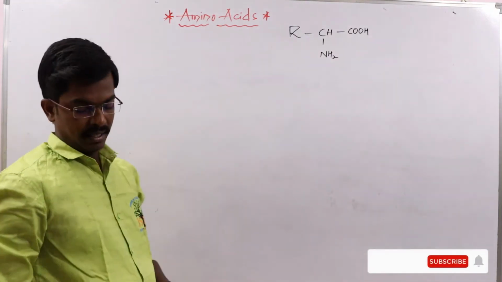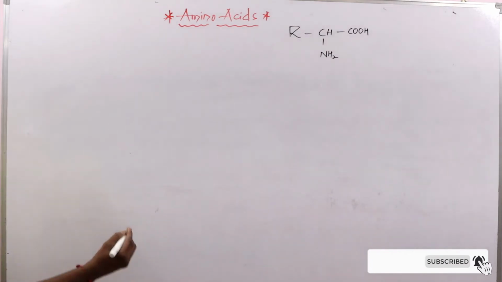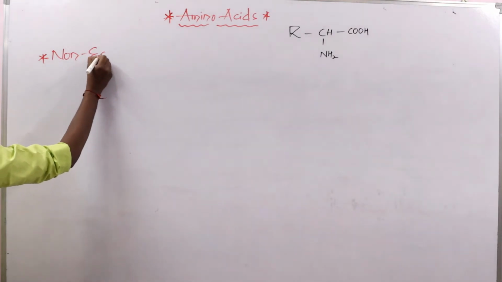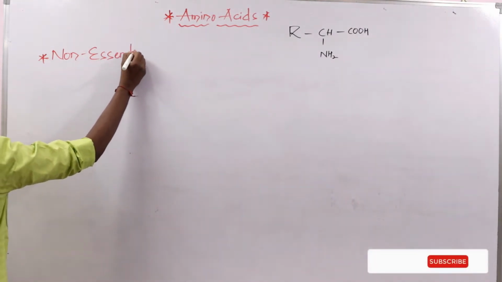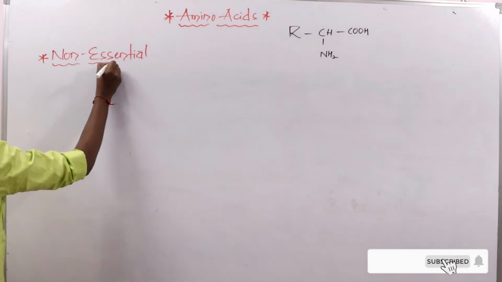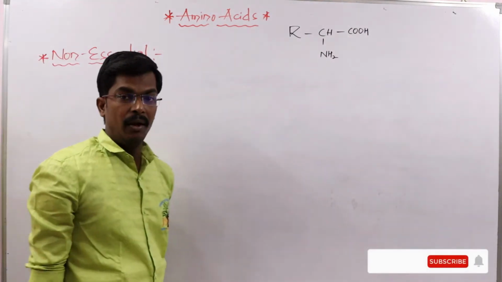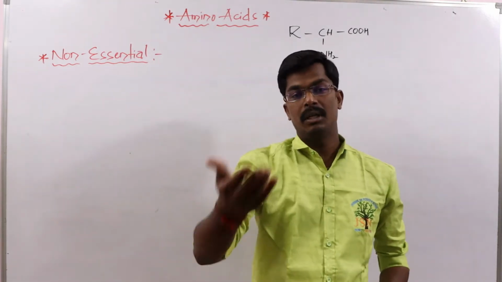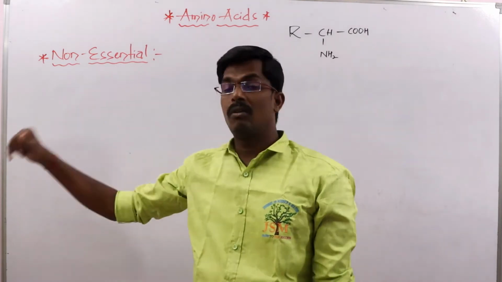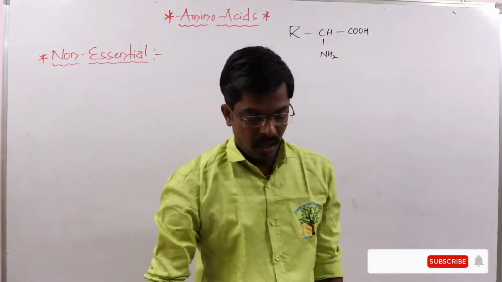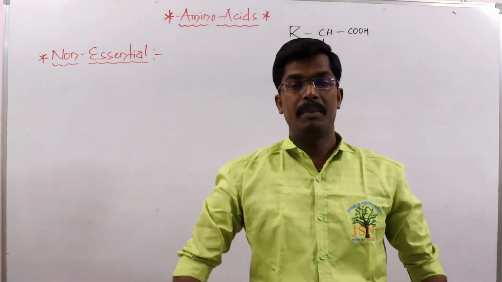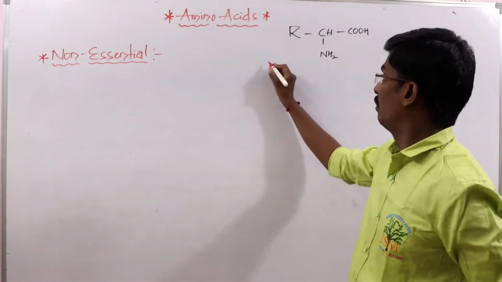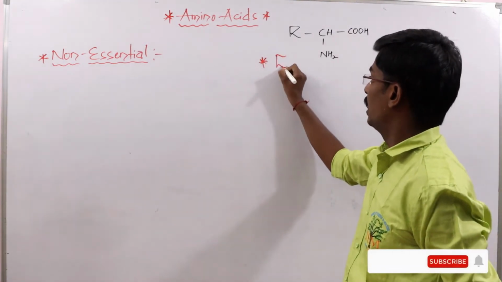Those we call non-essential amino acids. But some amino acids cannot be prepared by the human body, so you must take them from the outside diet. Those we call essential amino acids.